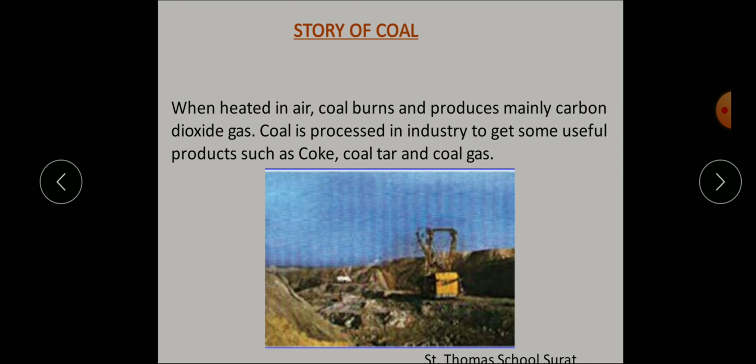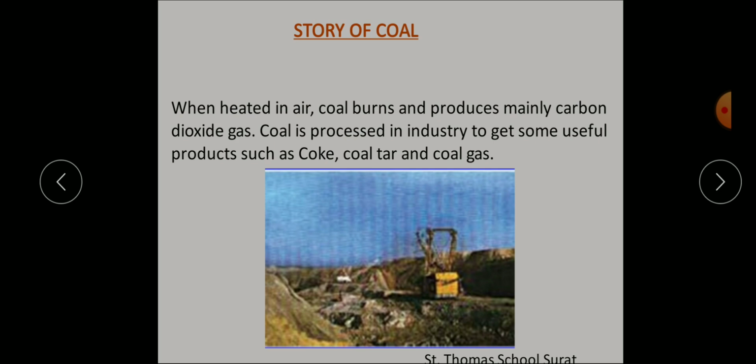When heated in air, coal burns and produces mainly carbon dioxide gas. Understood? When coal, which is mainly carbon, comes in contact with air, what is present in air? Many gases, like oxygen. When this oxygen comes in contact with carbon, they produce carbon dioxide gas. Carbon plus O2 gives carbon dioxide, that is CO2.